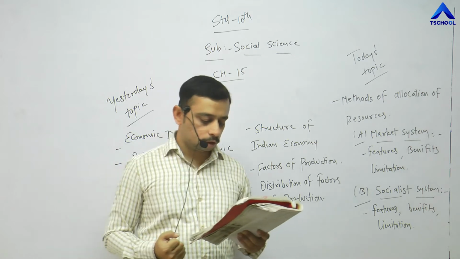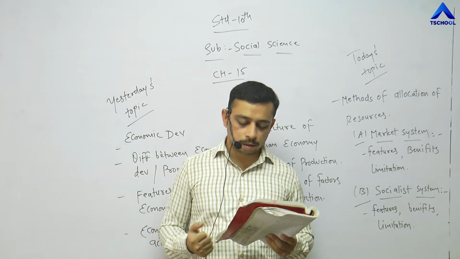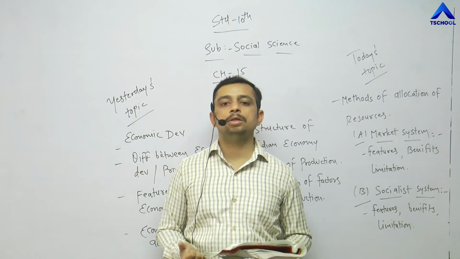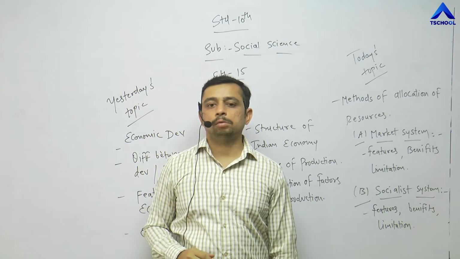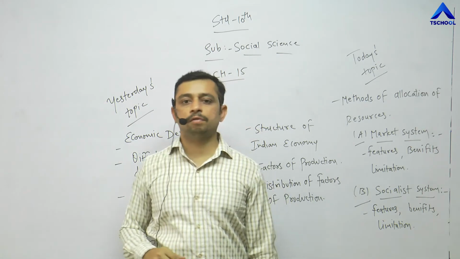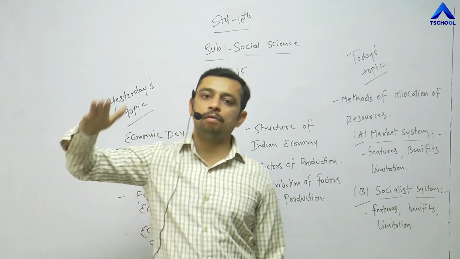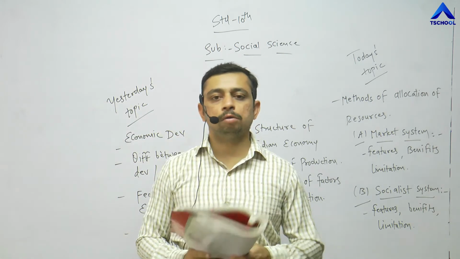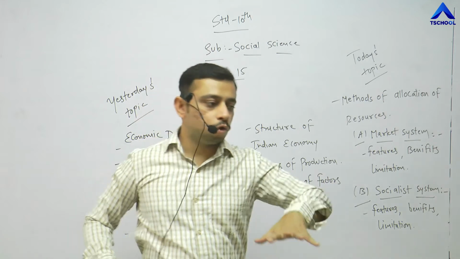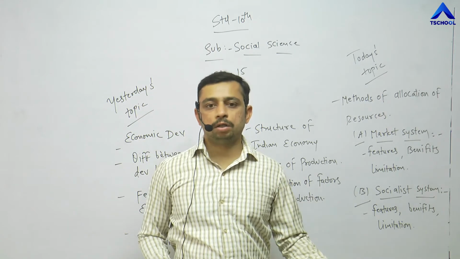Point number 4. Due to centralization of property and income, there is an increase in disparity of income. The rich are going to be richer and the poor are going to be poorer. I have given the example in the first session. A guy who is earning 1,50,000 per month is going to be richer and richer day by day, and a person who is earning 5,000 is going to be an average or below average guy.